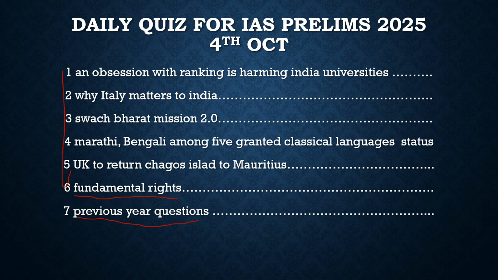Now with this, let's have a look at the first topic which we have to discuss today. There was an important article in the newspaper. It talked about how an obsession with ranking is harming Indian universities. Right now Indian universities are following different strategies. They want to have more PhD scholars and more researchers in them, and they are least concerned about the quality.